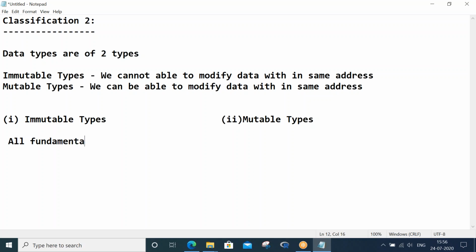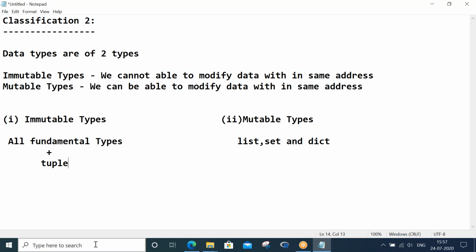All fundamental data types plus tuple come under the immutable category. Then which come under the mutable category? Which are left over? List, set, and dict. These three come under the mutable category. As I have told you, immutable data types means we cannot modify the variable value within the same memory location.